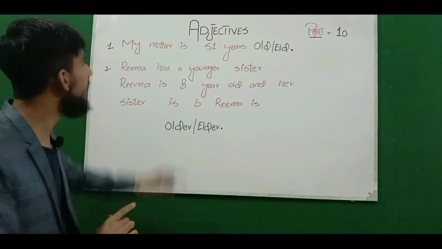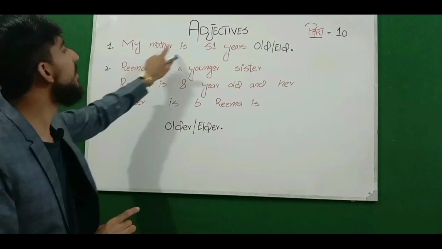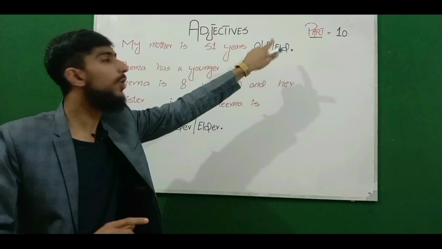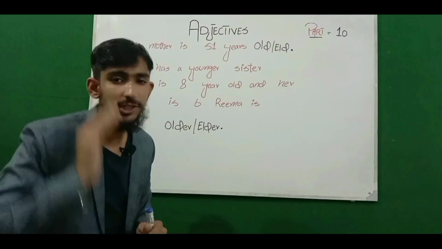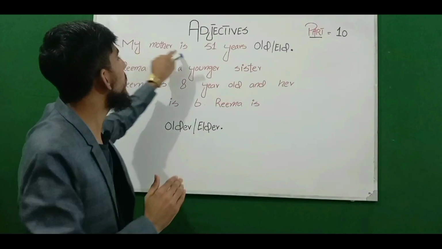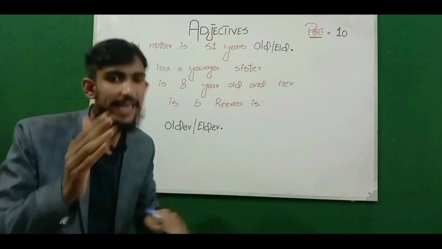Viewers, can you answer me? Which one is correct? My mother is 51 years old or old. Pause the video and think about it. Which one is correct? My mother is 51-year-old and old.